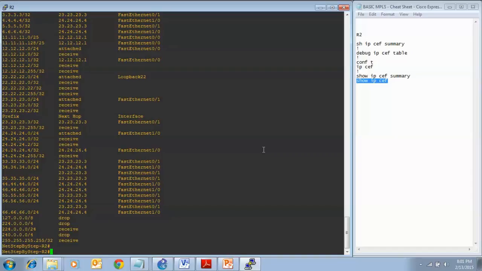In this video cheat sheet, we configured a router for MPLS forwarding. We started off with the baseline show command, show ip cef summary, to see if CEF is running on the router by default. Then we enabled a debug command, debug ip cef table, to watch how things unfold when we configured a router for MPLS forwarding. And then we finished up with some verification show commands, show ip cef summary and show ip cef.